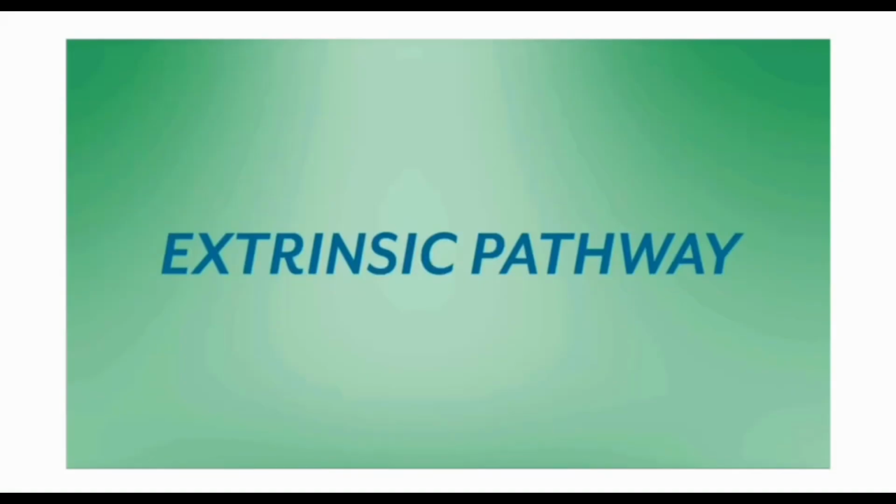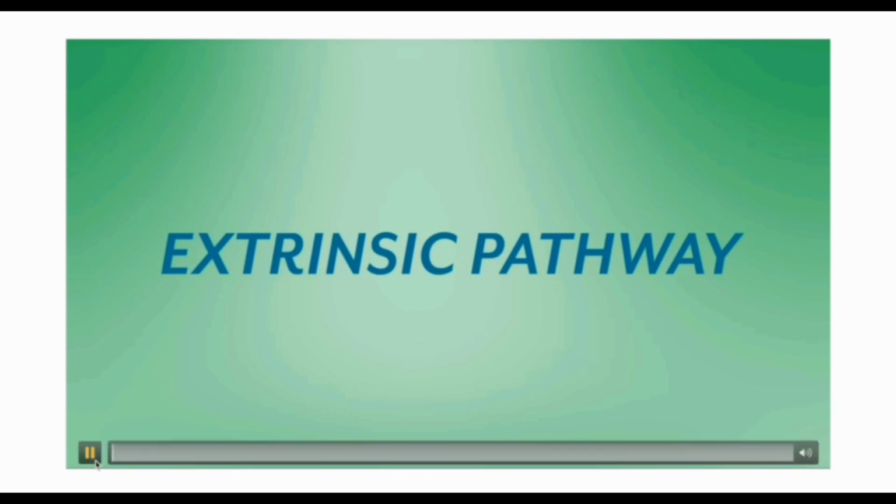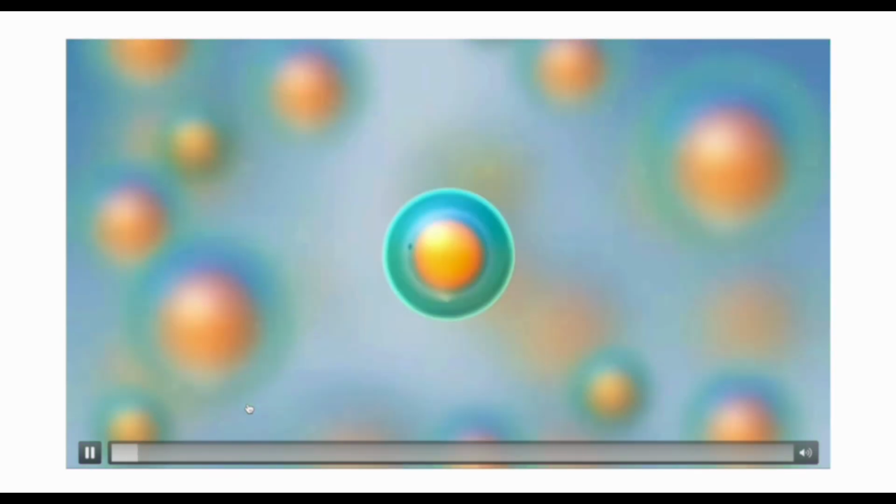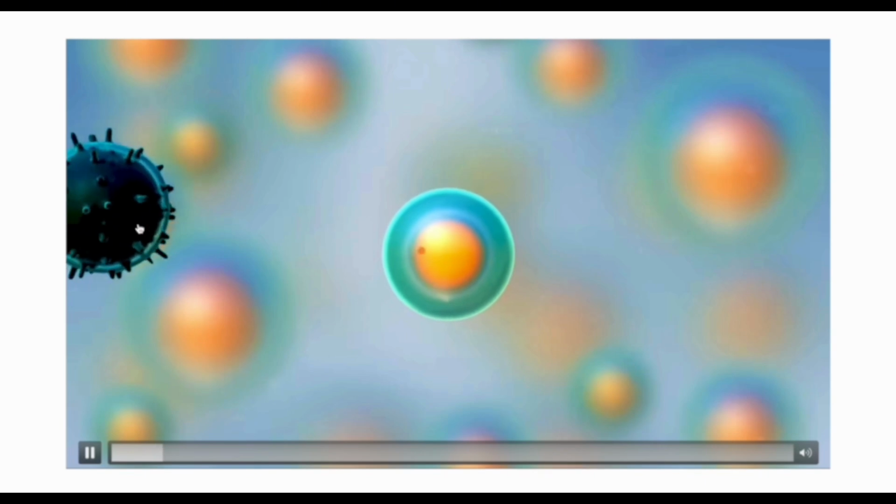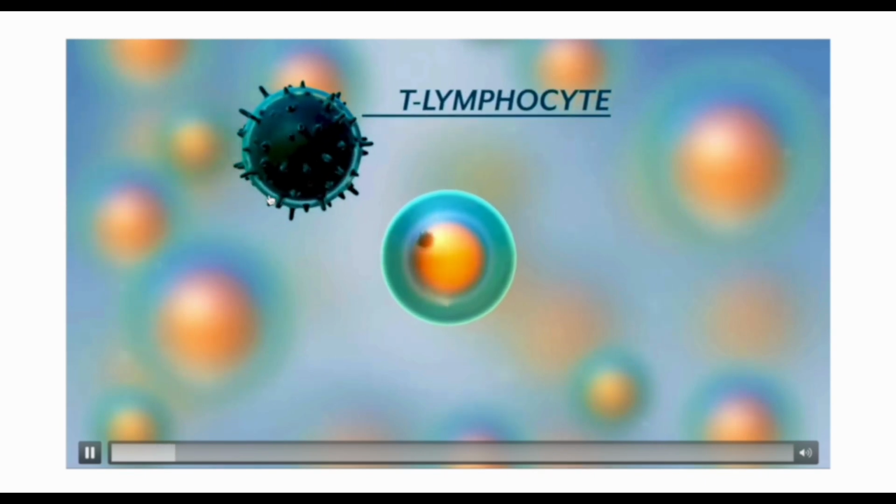Now let's move on to the apoptotic pathway. The apoptotic pathway can be divided into two parts: the extrinsic pathway and the intrinsic pathway. The first pathway I refer to is the extrinsic pathway because the initial signal comes from outside the cell. This pathway is often initiated by another cell. Commonly, the cell I refer to is the T lymphocyte, or T cell.